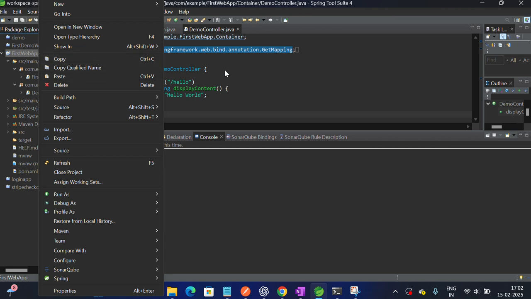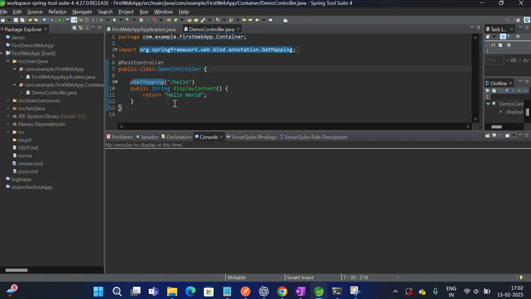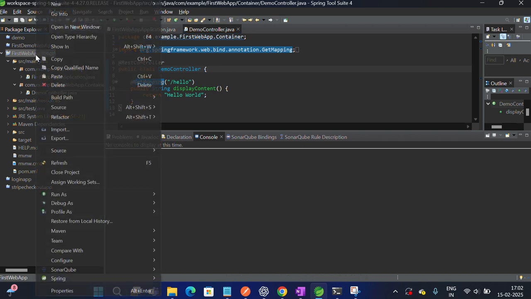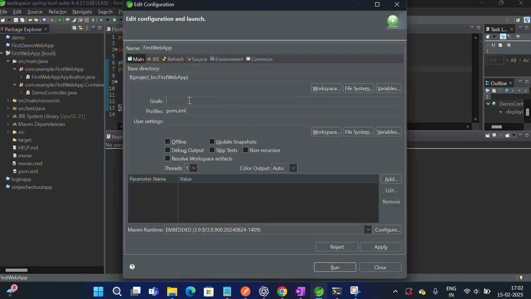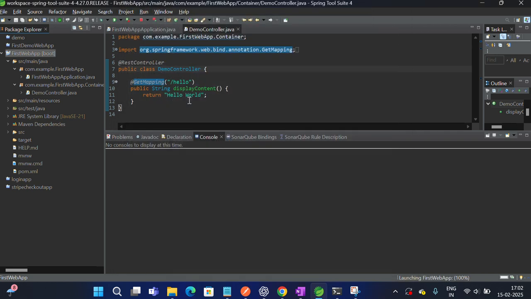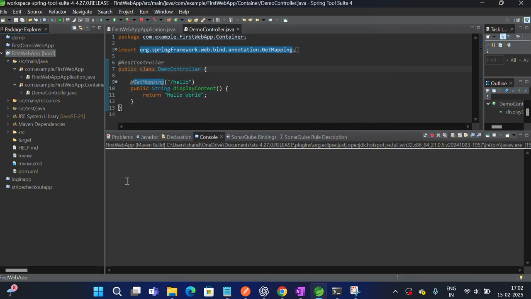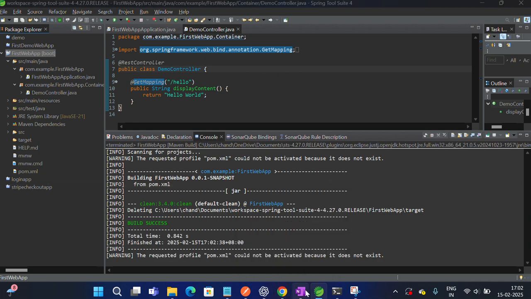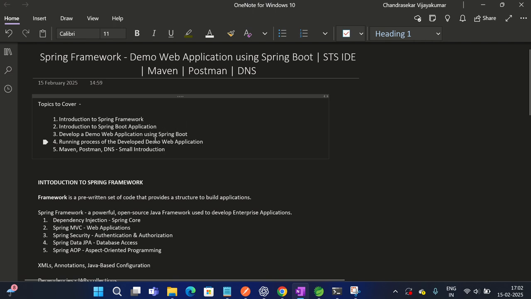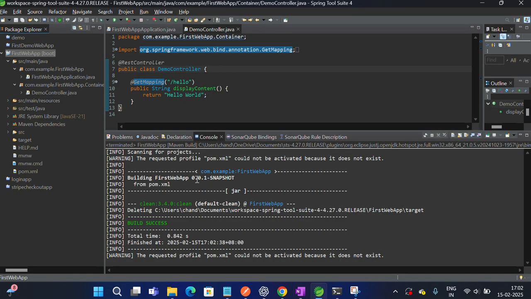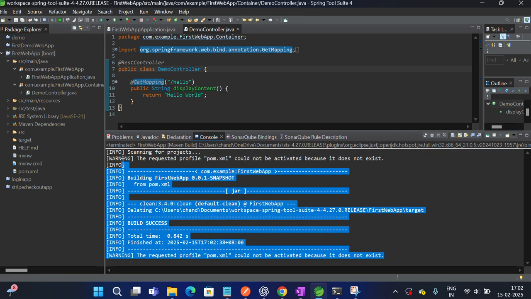Whenever you create this, first save it, then right click your project, go to Run As, and choose Maven build. Do clean. I'll cover this point here itself: the running process of the developer demo web application. As soon as you give clean, you can see this content in the console.